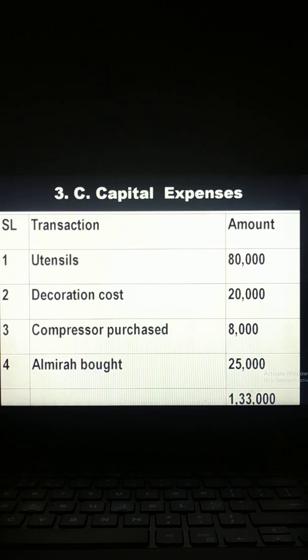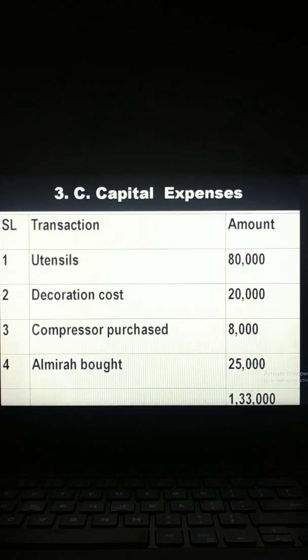Then decoration cost of a restaurant. That means at the beginning of the business, the restaurant will be decorated so that customers are attracted. This type of decoration cost will not occur every day, every month or every year. Maybe they will decorate once and use it for at least 5 years. So this is a capital expenditure.